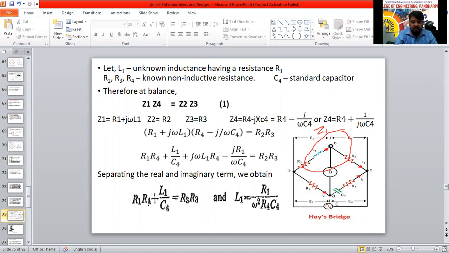After so much discussion, this way of sitting silent is not good. Already we have discussed Maxwell bridge, Kelvin double bridge, and the simple form of AC Wheatstone bridge. We have used the same formula. No need to derive directly. By seeing the figure, you can tell that.